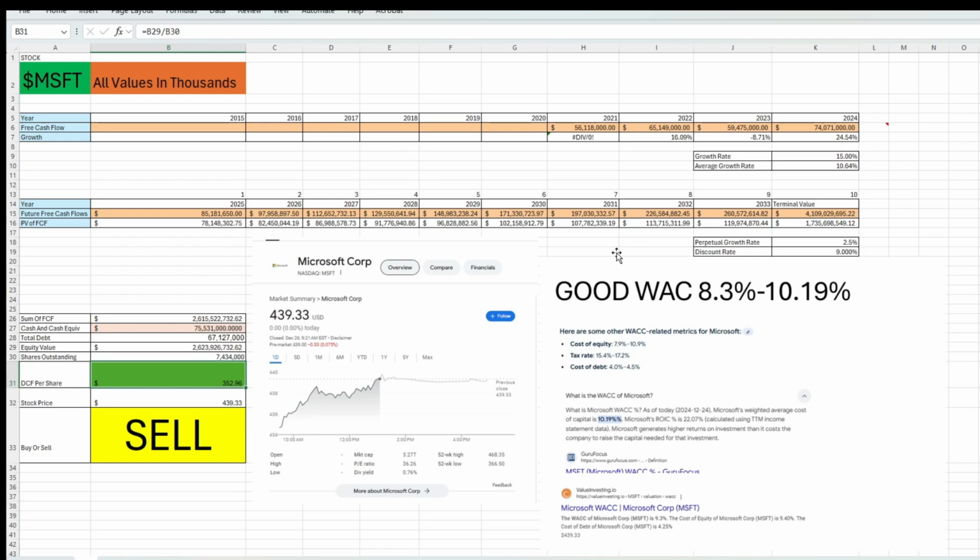Because just because my model says it should be this doesn't mean that that's what's going to happen. It could grow. Heck, I mean, the cloud computing or the AI could be huge. They could grow this cash flow by 22%. That would mean the stock's worth 562. I mean, I could be totally wrong in valuing the amount of growth they have. And Microsoft has continually just been a powerhouse at making money. So I don't think it's outside the realm of possibility at all that Microsoft is undervalued.